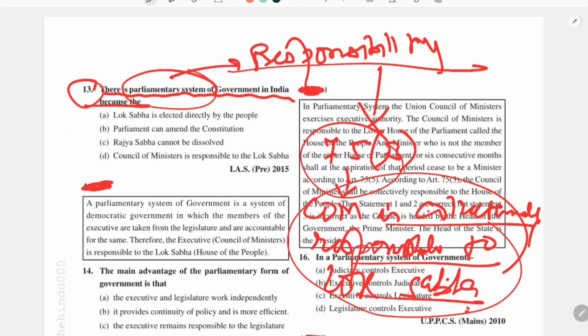So this is basically the bedrock of the parliamentary form of government. The exact meaning, or the principle behind the parliamentary form of government, has been derived from the statement that the Council of Ministers is responsible to Lok Sabha. So the right answer to this question is D.